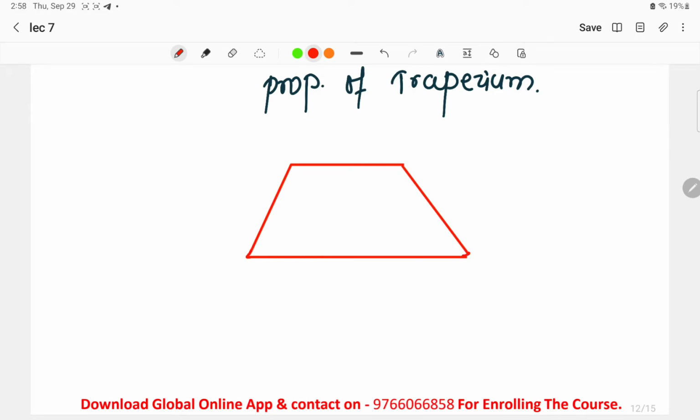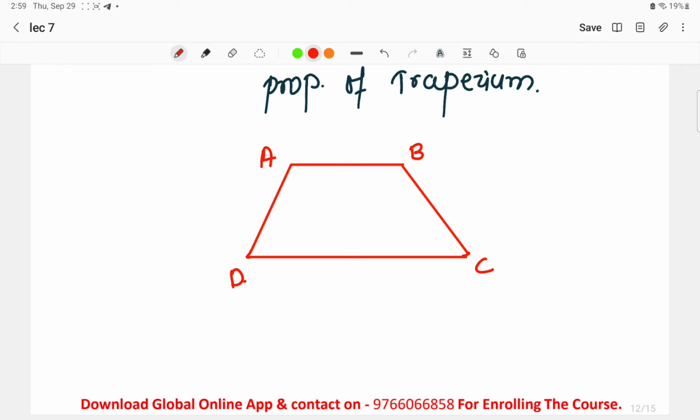Okay, so here we have a trapezium. In this trapezium we see ABCD, let's name it. What we can see inside it is that one pair of opposite sides is parallel, that is, AB is parallel to DC. And the non-parallel sides in the trapezium are unequal, except in the isosceles. In the isosceles we saw that the non-parallel sides are equal, but everywhere other than the isosceles the non-parallel sides are unequal.